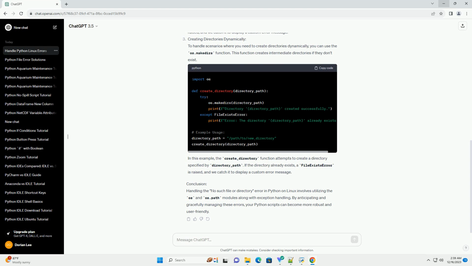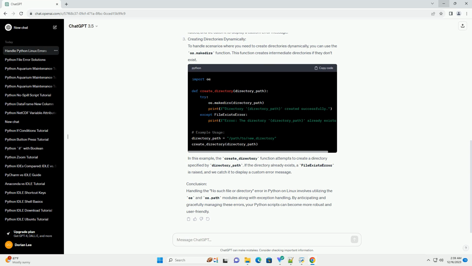Common scenarios. Handling the error. To handle the no such file or directory error, we can use Python's os and os.path modules along with exception handling. The os.path module provides functions for common path manipulations, and exception handling allows us to gracefully manage errors. In this example, the read_file function attempts to open and read the content of a file specified by file_path. If the file does not exist, a FileNotFoundError is raised, and we catch it to display a custom error message.